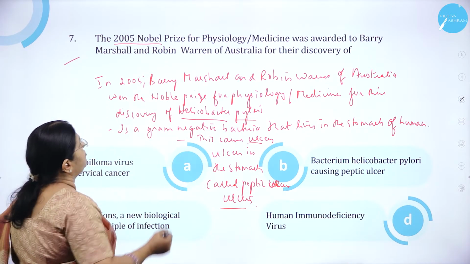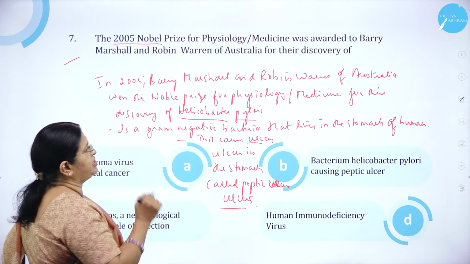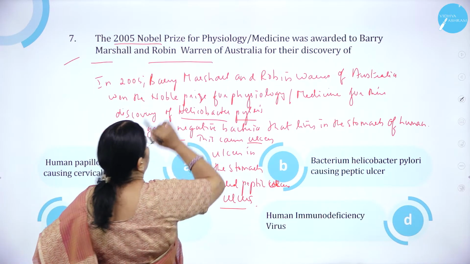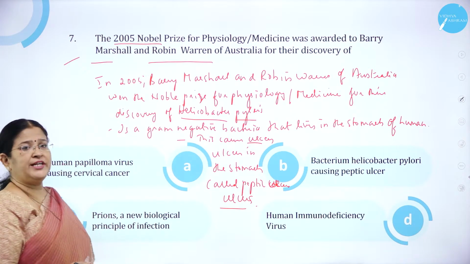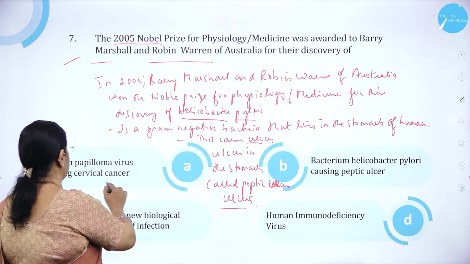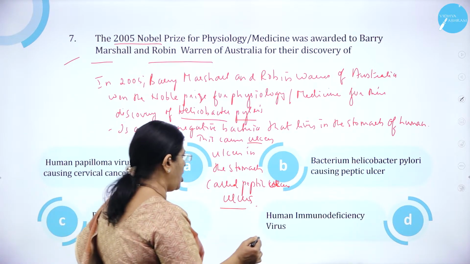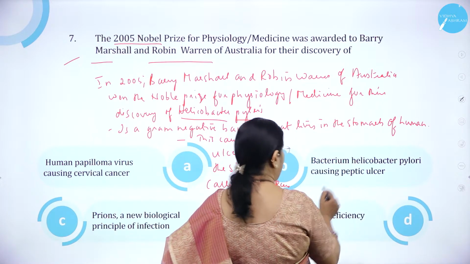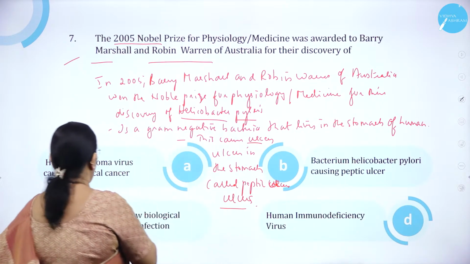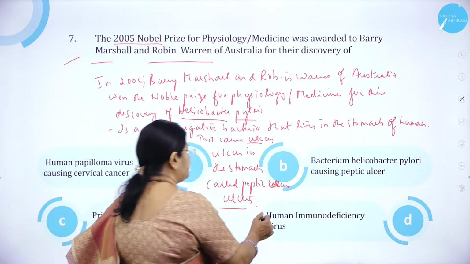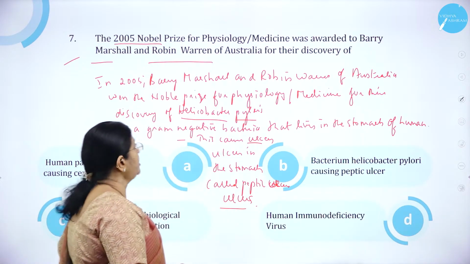The 2005 Nobel Prize for Physiology and Medicine was awarded to Barry Marshall and Robin Warren of Australia for their discovery of: Option A, human papilloma virus causing cervical cancer. Option B, bacterium Helicobacter pylori causing peptic ulcer. Option C, prions, a new biological principle of infection. And option D, human immunodeficiency virus.